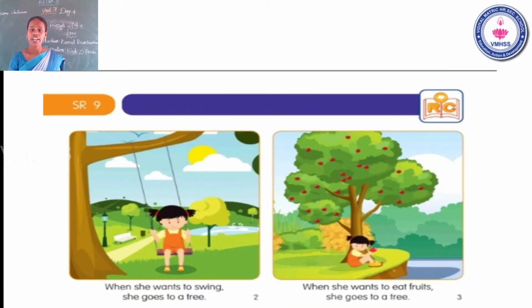When she wants to swing, she goes to a tree. See the picture? What is she doing? She is swinging. Swing means what? Okay. When she wants to swing, she goes to a tree.